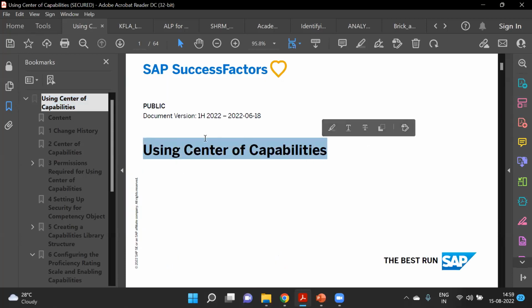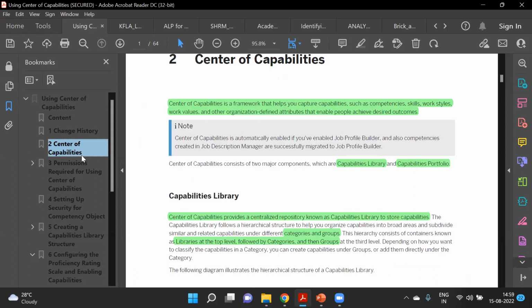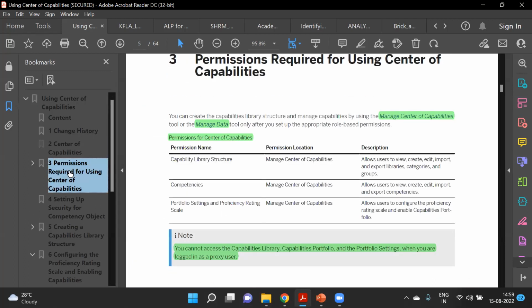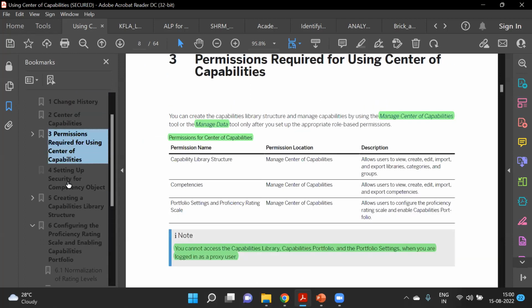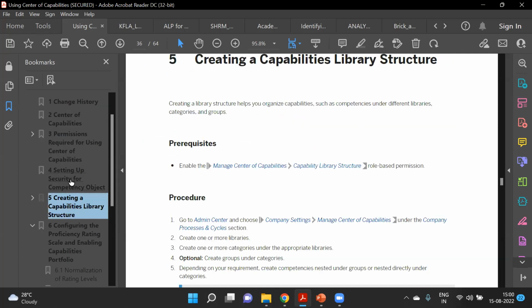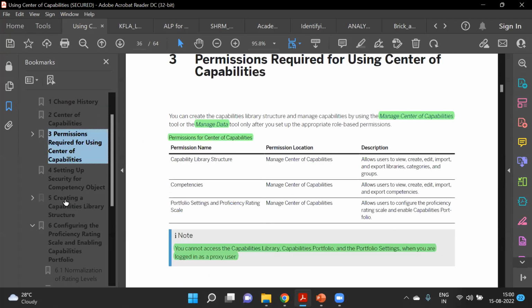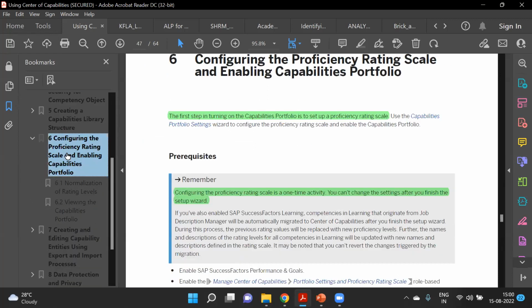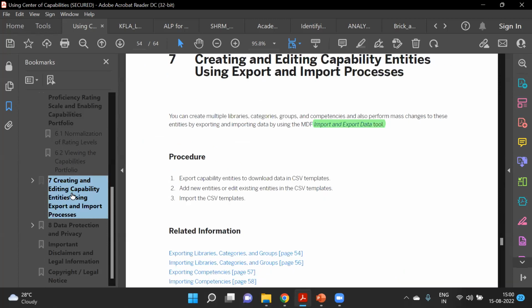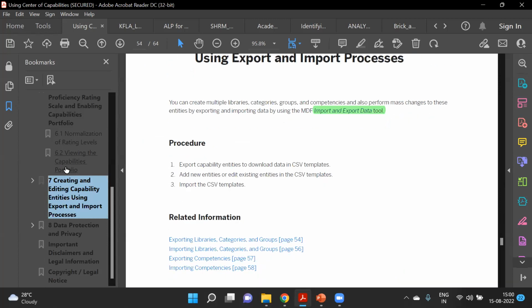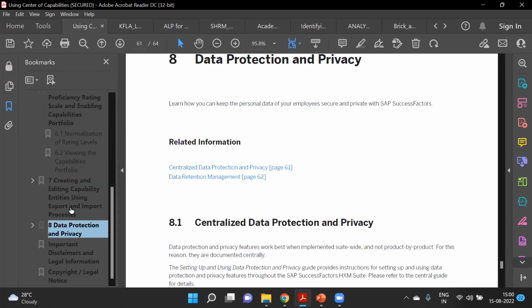Whatever topics we have discussed, I have actually taken from here. This is more about the implementation side, but I will discuss that in the upcoming session: how to implement all these things from a security aspect, from a role-based permission point of view, what the different normalization concepts are, how to create all this, enable all these configurations, and how to do a mass upload, since you are having a lot of data. All these details regarding data protection and privacy will be covered.